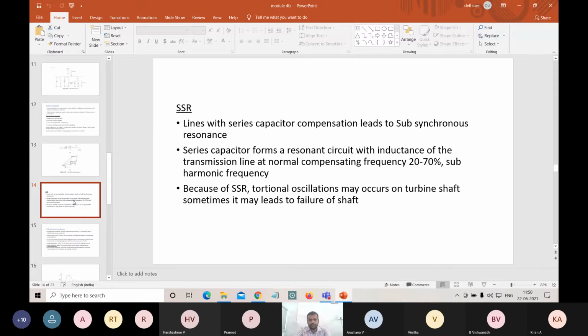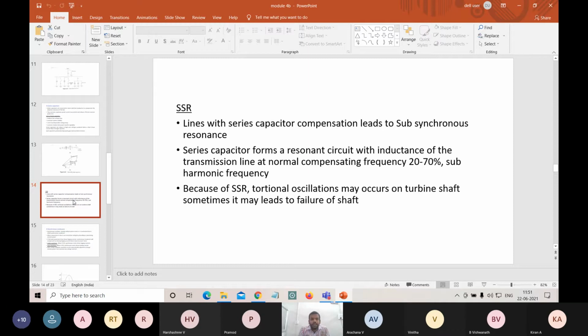Or else you can use shunt capacitors, but we can't use series capacitors because they draw a huge amount of current passing into our capacitors. There we can face the resonance problem. Anyhow, we use series capacitors for improving reactive power, but if the requirement is less, then we need not go for series capacitors. And if the line reactance is high, series capacitors should be used to improve stability. So the concept is very much clear.